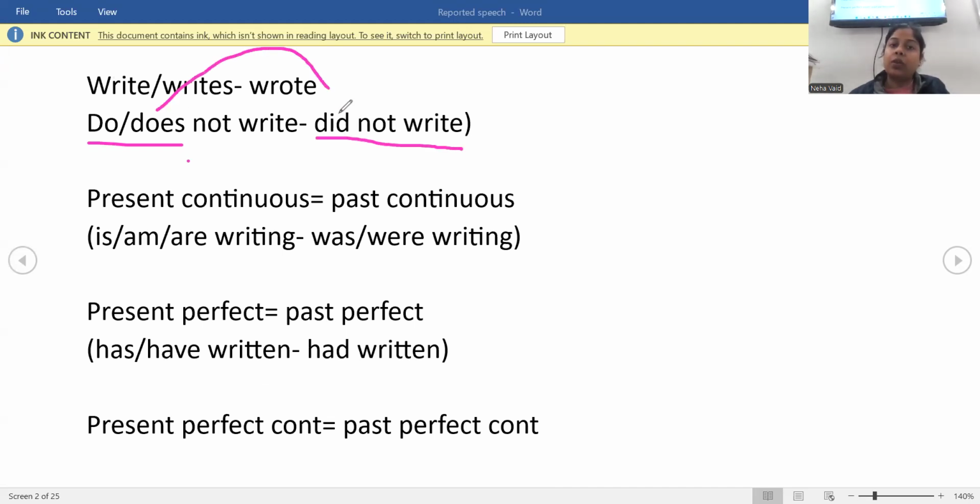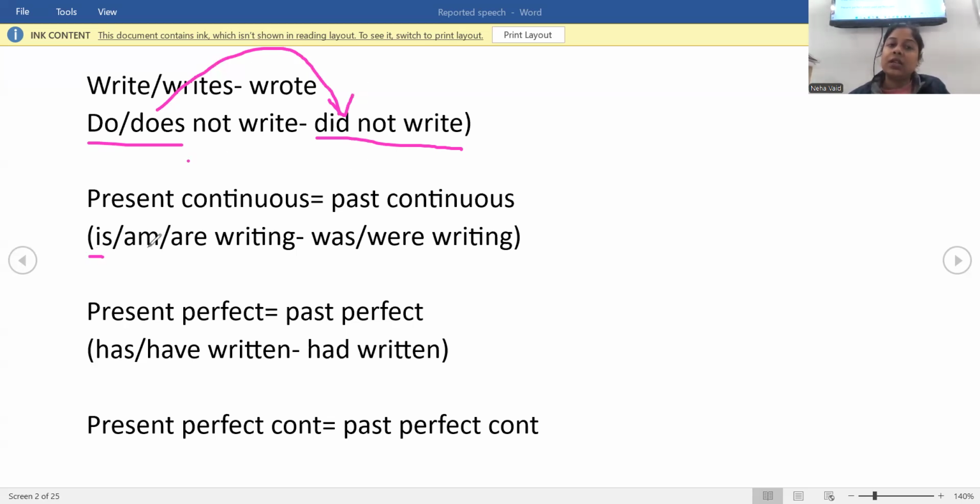So do, does always changes to did. But when you have it in interrogative, then it will not change to did. I'm repeating, when you have the same format in interrogation, at that point we will not change do, does to did. Remember. I'll give you a point to remember about that as well.